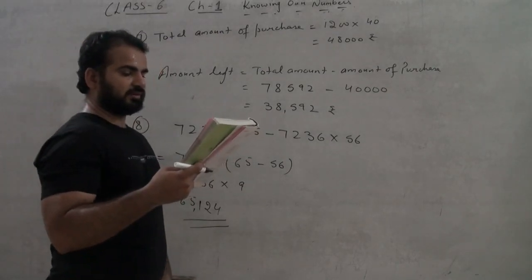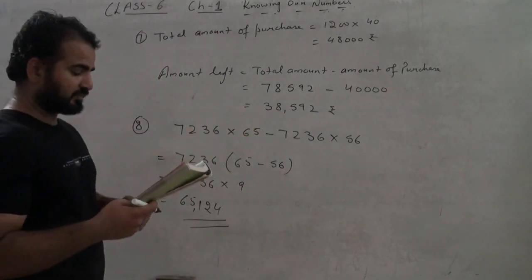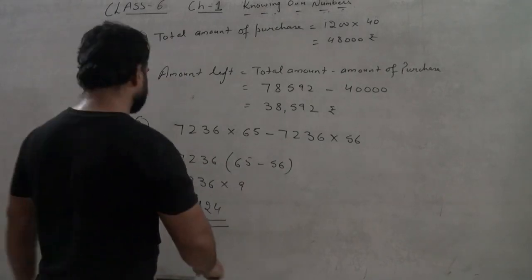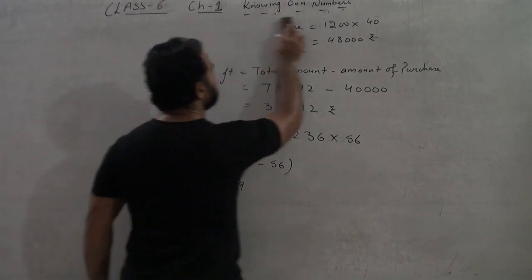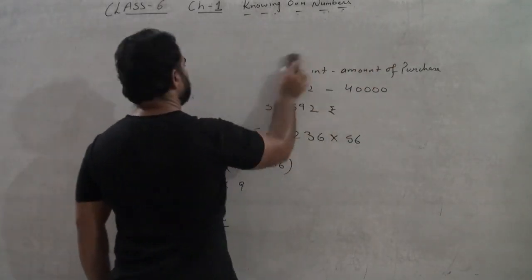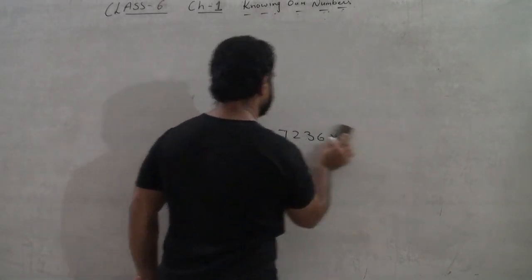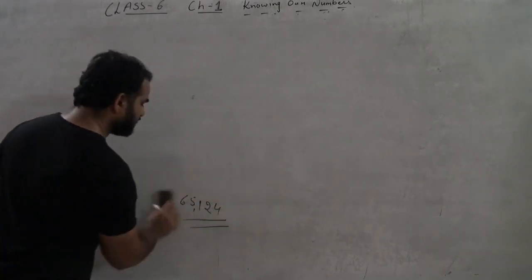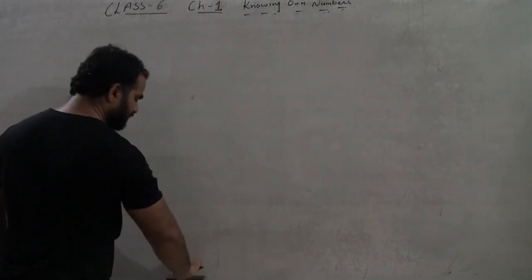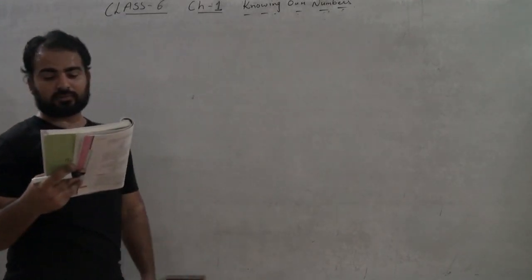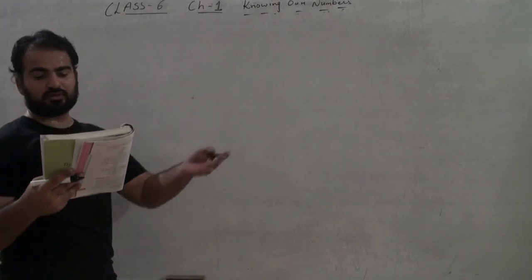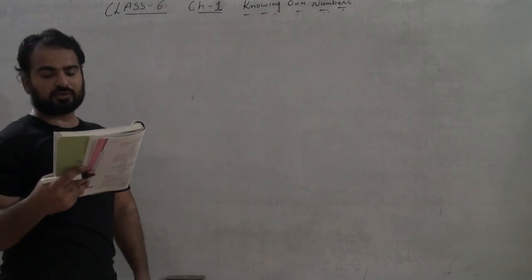Okay. Next is, to stitch a shirt, we need 2 meter 15 centimeter of cloth. And the total amount of cloth we have is 40 meter.